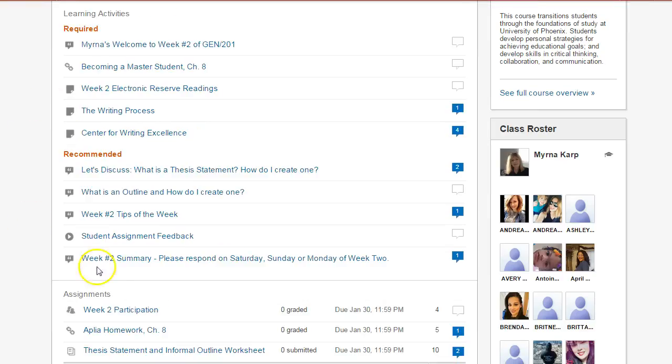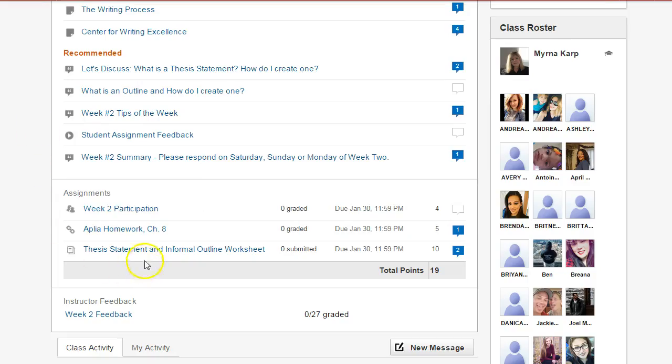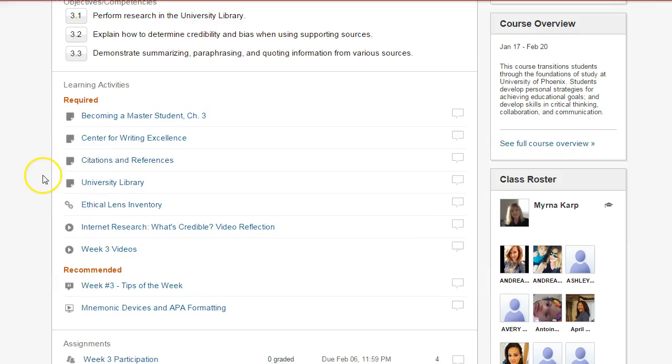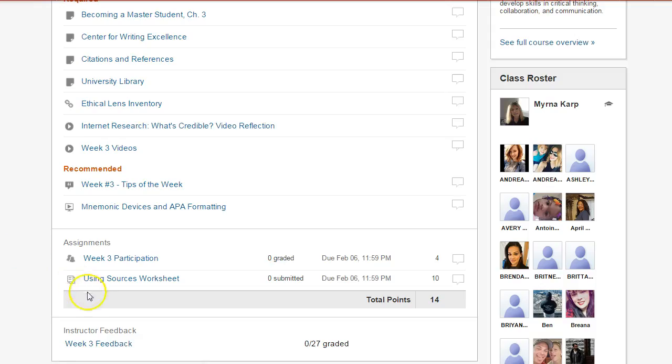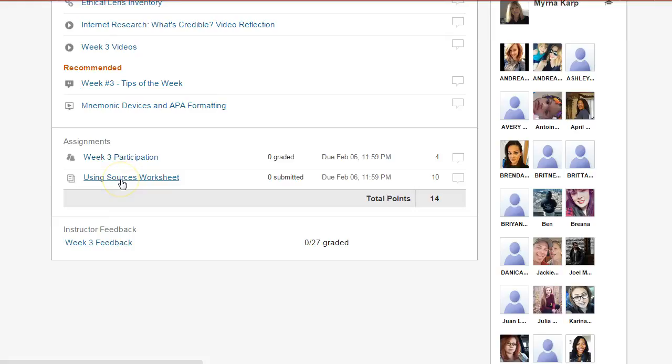Throughout the week, look for the tips and for information that I will be sending you. Let me go to week 3. We have tips here as well. In the tips, you will be getting information from me helping you with that assignment, as well as with the using sources worksheet. This is the week we go into the library and you pull 3 articles. Make sure you have 3 articles, not 2, not 1, but 3. You will need these articles for your week 5 assignment.